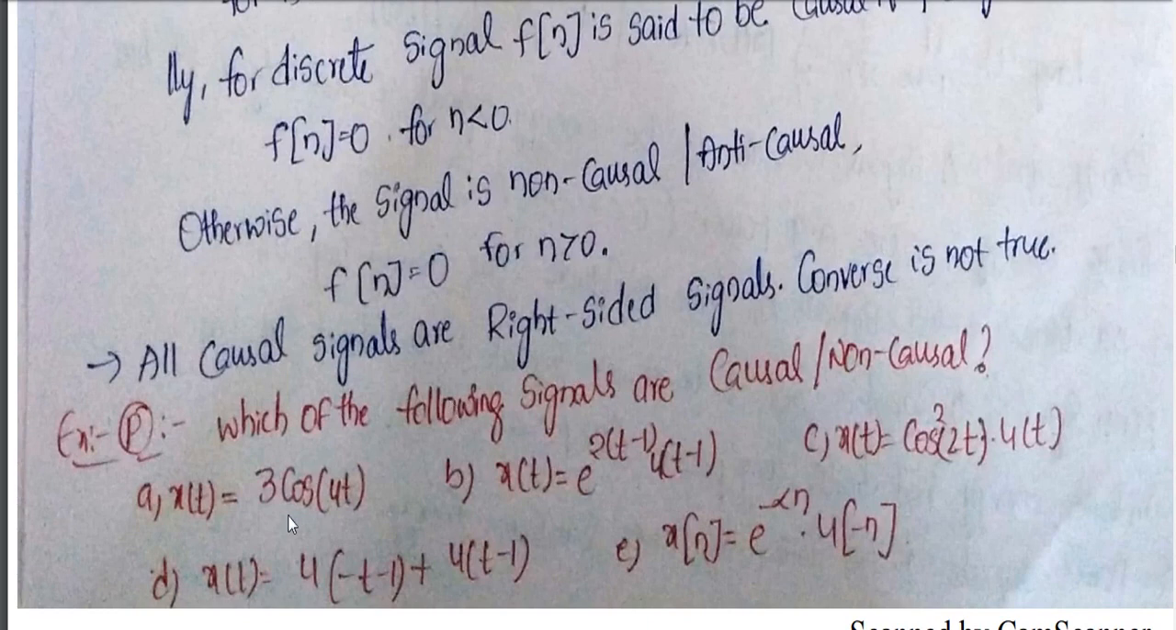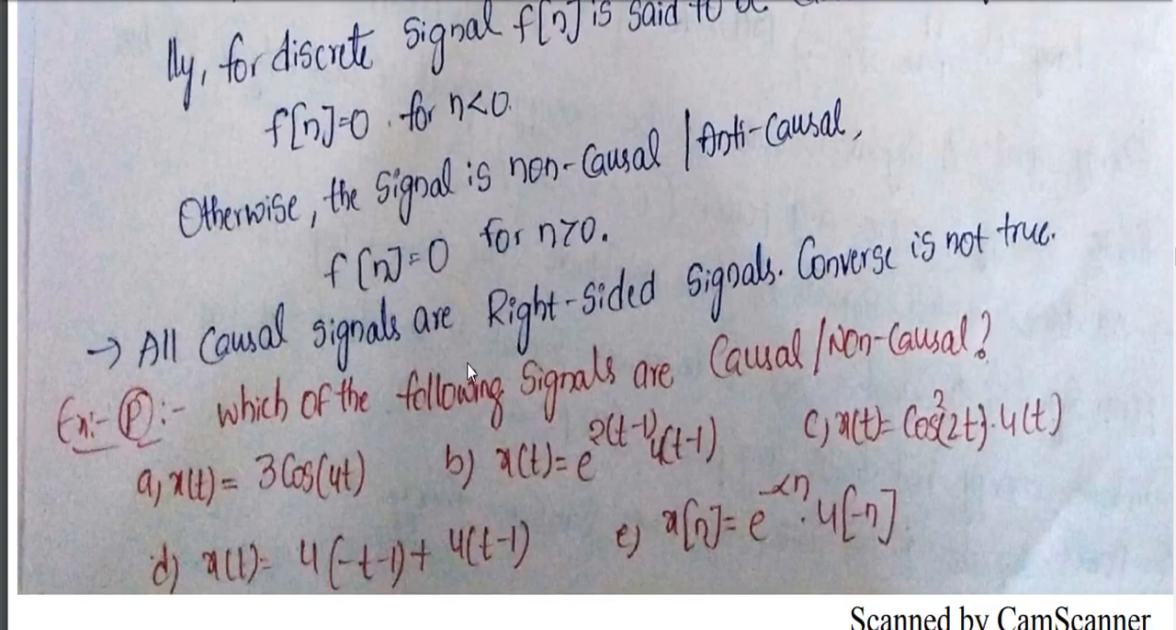So these are some examples. One I can explain: 3 cos 4t. Cos of minus theta is cos theta, so it is a positive signal. So all these values exist for only positive time. By seeing it itself I can say it is a causal signal. That's it. We may expect this for a 2-mark question. These are also previous questions you may try.